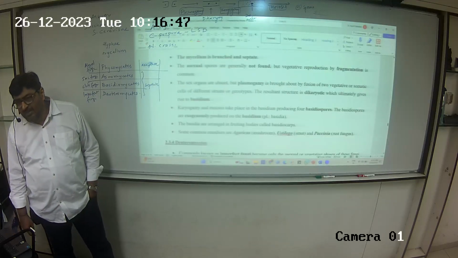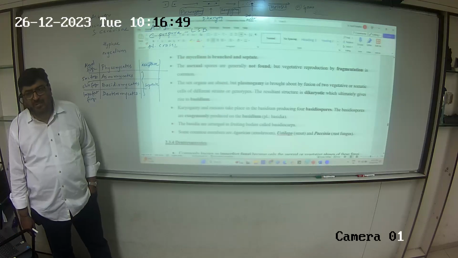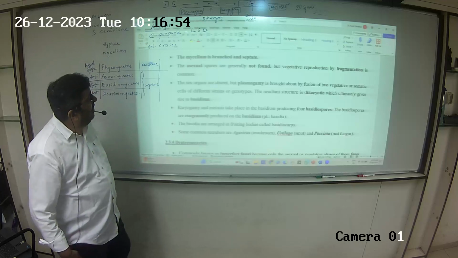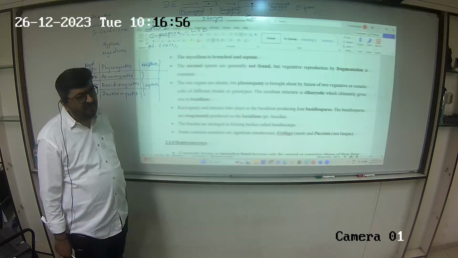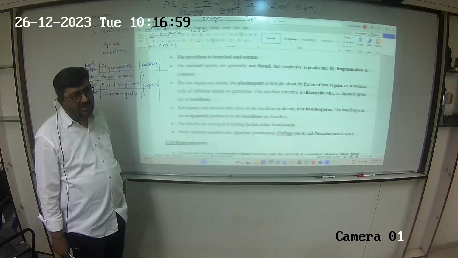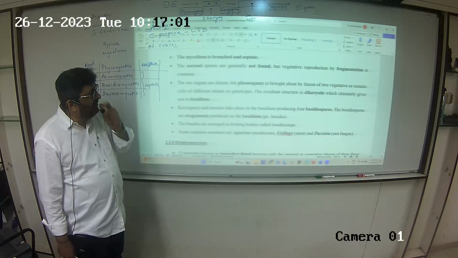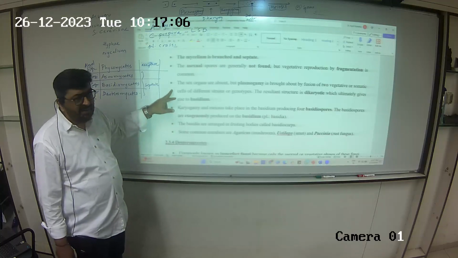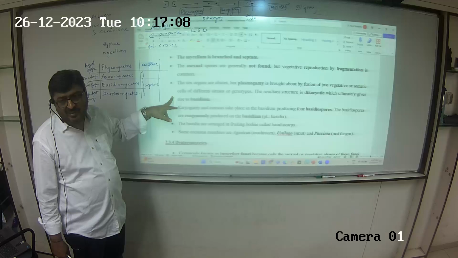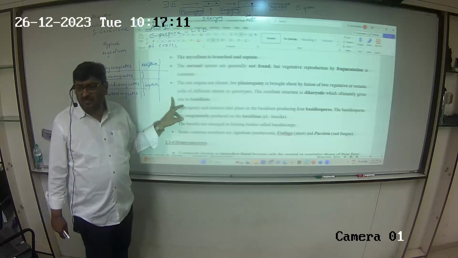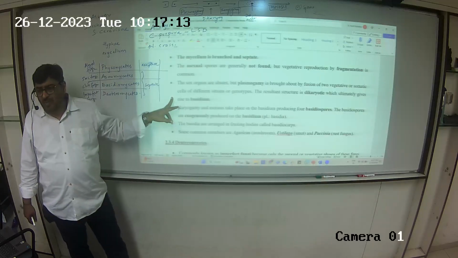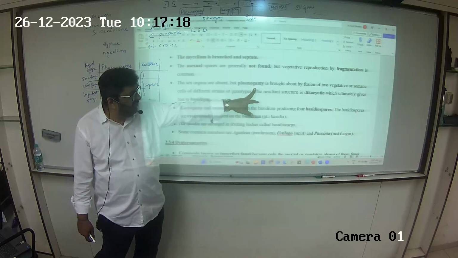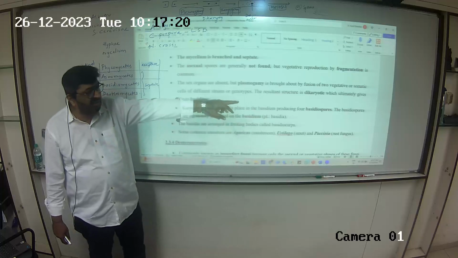Mycelium is again branched and septate. I mentioned the only aseptate mycelium belongs to Phycomycetes. Asexual spores are generally not found in Basidiomycetes, but in vegetative reproduction, fragmentation is common. Sex organs are absent. We have completed the whole sexual cycle of Basidiomycetes. What are the 3 steps in it? Plasmogamy, karyogamy, meiosis. Sex organs are absent, but plasmogamy is brought about by fusion of vegetative cells. The resulting structure is dikaryotic.